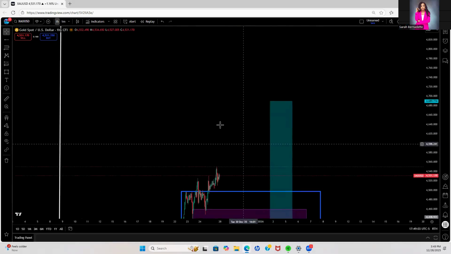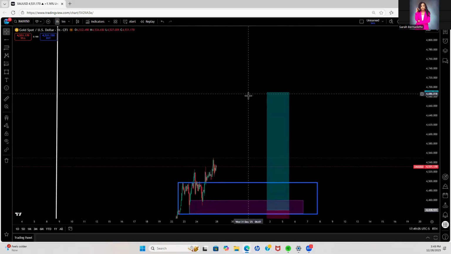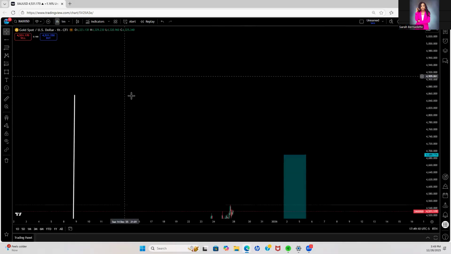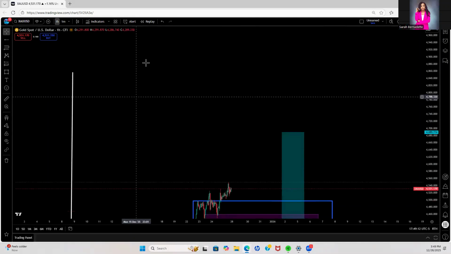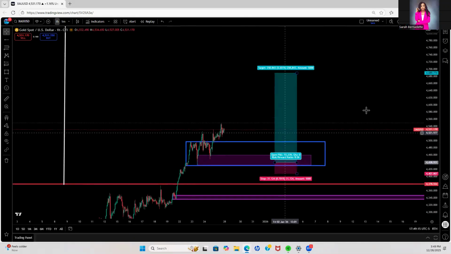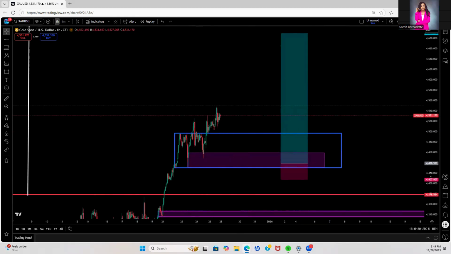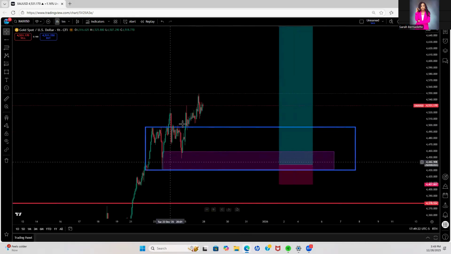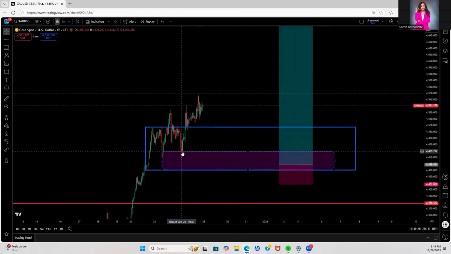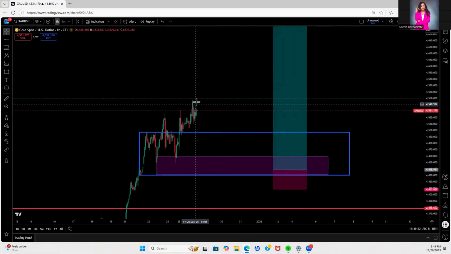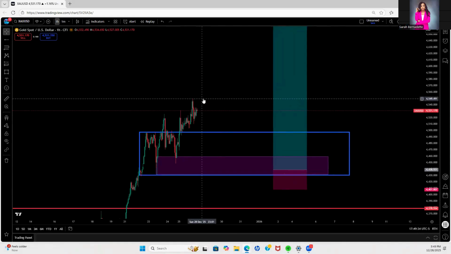So this is the main target, but 600 is a good area to also get out in case you don't want to keep holding to 4,800, because that might take a while for the price to get there. If you took this buy at that area, this would have been a perfect area to buy. You can see how the market actually came to that area. Look at that, price came to this fair value gap here, and it was able to hold it, then it bounced back up and continued going higher. Price has been able to go so far to 4,550, and it's going to keep going higher.